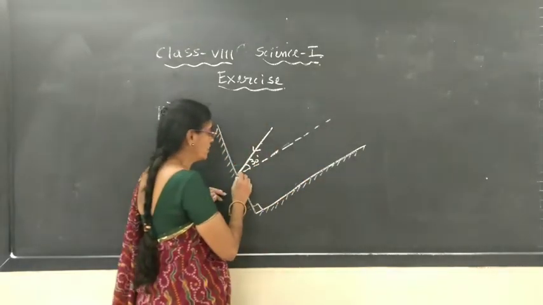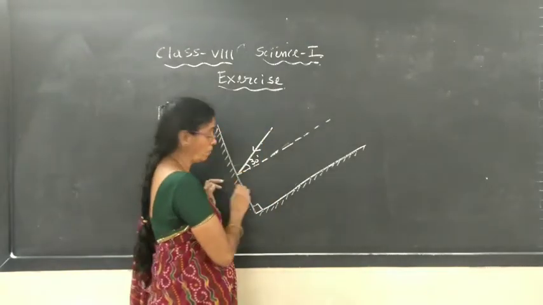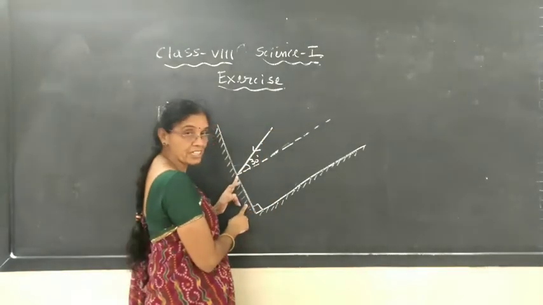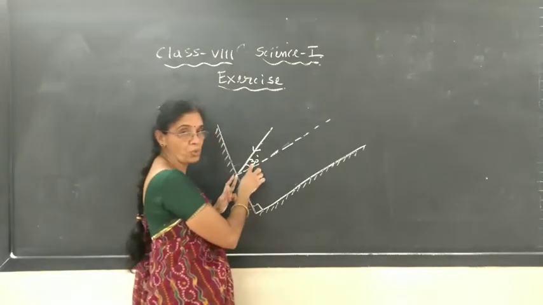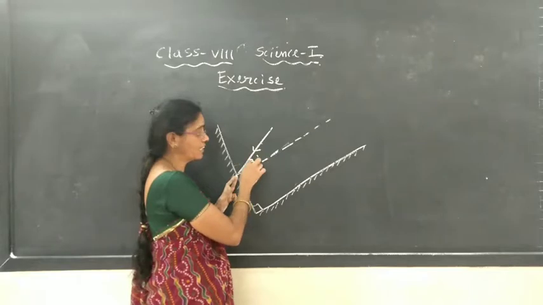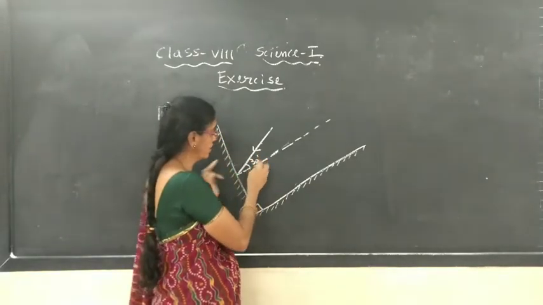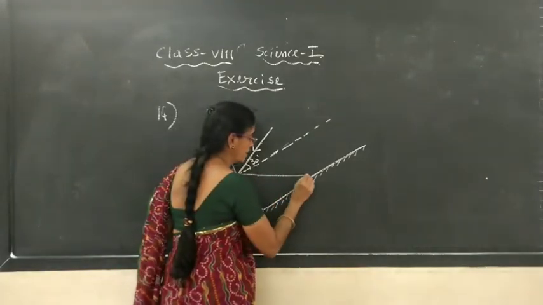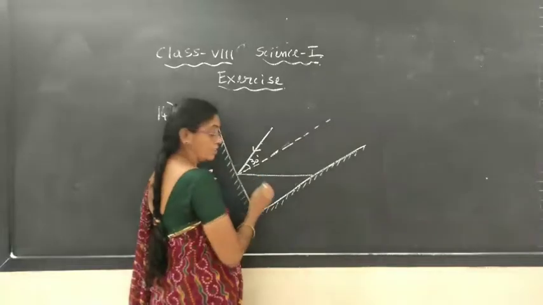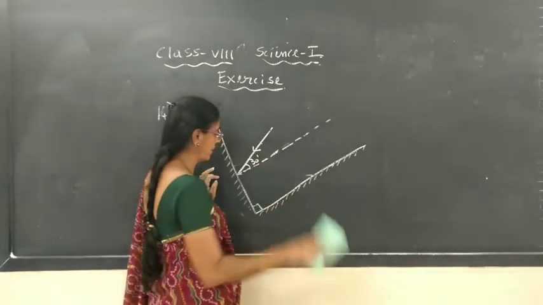Now what we have to do is, since it is 30 degree, for the angle of reflection, keep a protractor and try to find the angle here, exactly how much you have to draw. You know that the angle of incidence is equal to the angle of reflection. So if it is 30 degree, the reflected ray also, say this is the reflected ray, you have to draw properly, children. 30 degree only you have to make for the reflected ray.